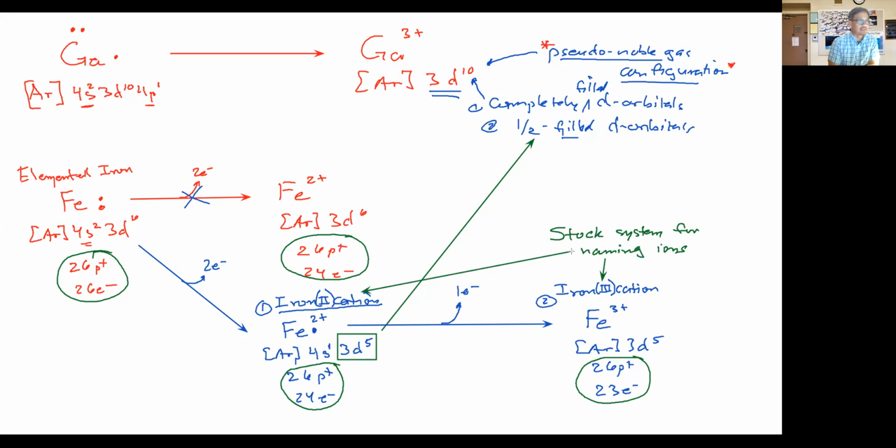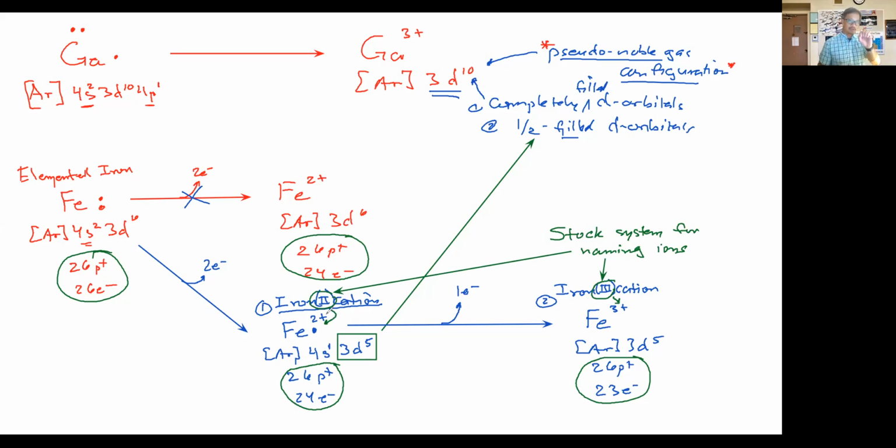That's where we get the names from. So we use a Roman numeral to indicate the charge. This Roman numeral corresponds to the charge on the cation. That's how we can distinguish the difference between the cations that form from the transition metals.